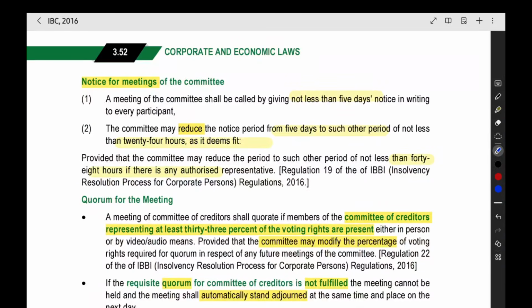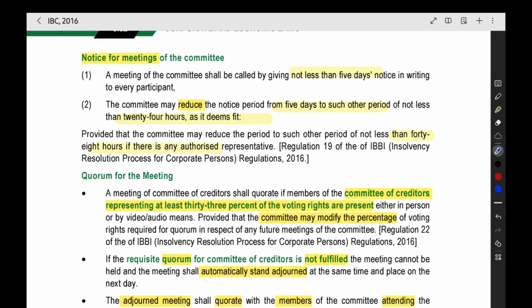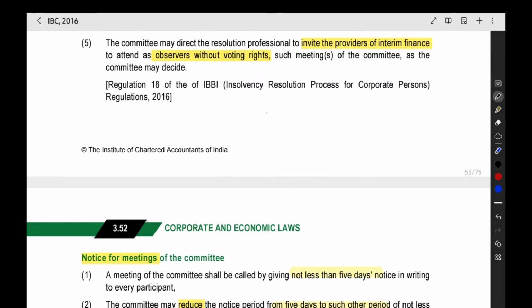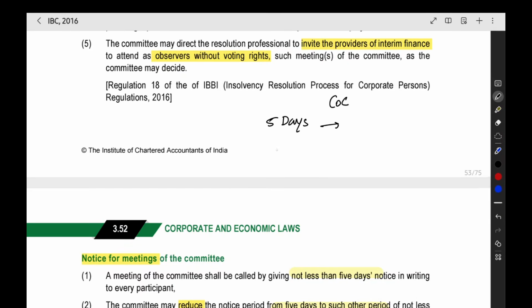Now, notice for the meetings. We already saw that for meetings, you will have a notice. Not less than 5 days notice in writing to every participant. Whoever is going to participate, you have to give the notice in writing, not less than 5 days. So, minimum 5 days notice should be there. The committee of creditors can reduce the notice period from 5 days to such other period, but not less than 24 hours. So, this is the standard time period, 5 days. The committee of creditors, they can make a resolution or they can make a decision and they can reduce this.